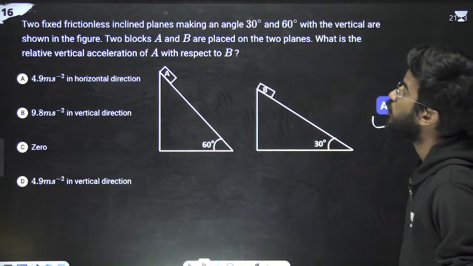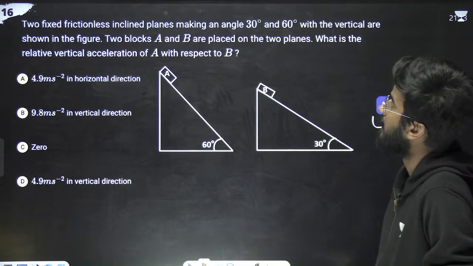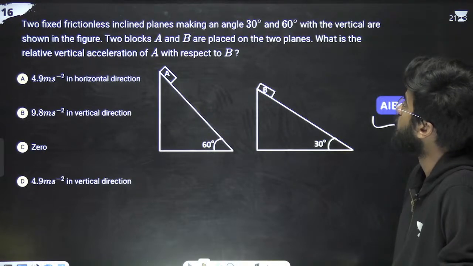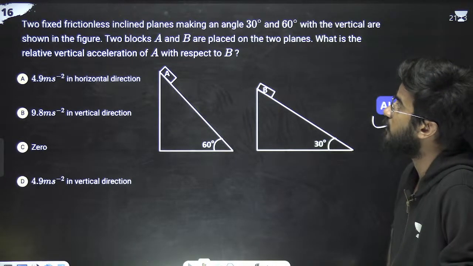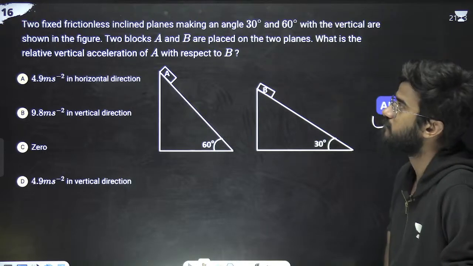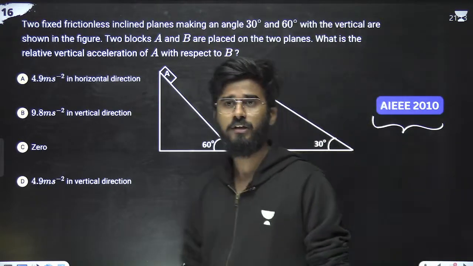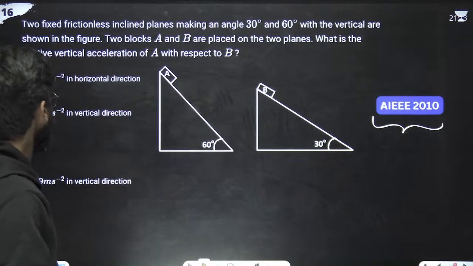AIEEE 2010. The question says two fixed frictionless inclined planes make angles 30 degrees and 60 degrees with the vertical, as shown in the figure. Two blocks A and B are placed on the two planes. What is the relative vertical acceleration of A with respect to B? Just listen to me very carefully.